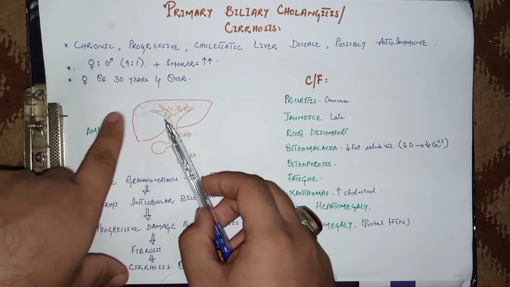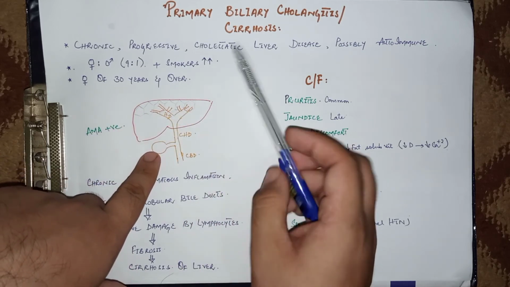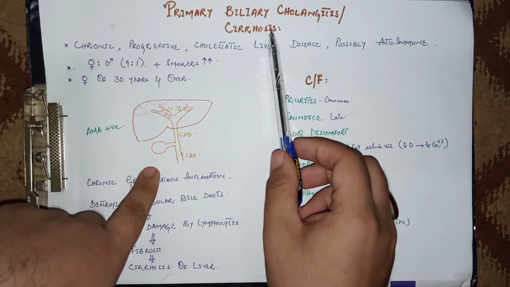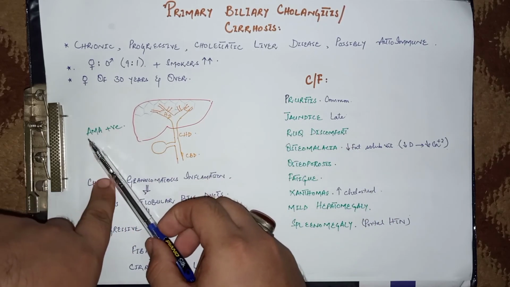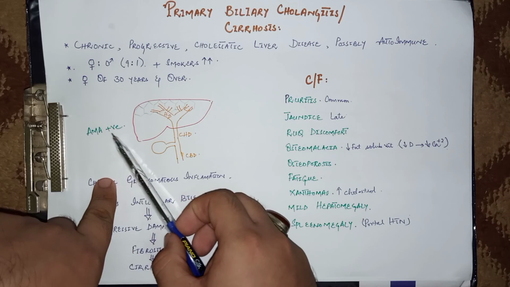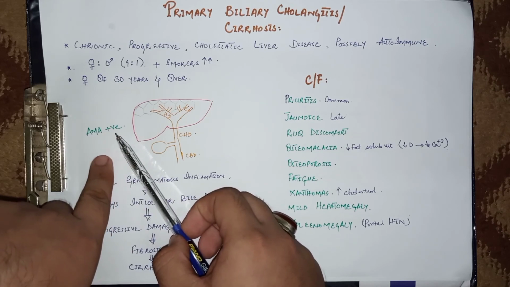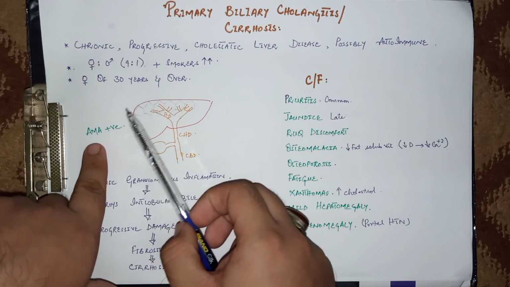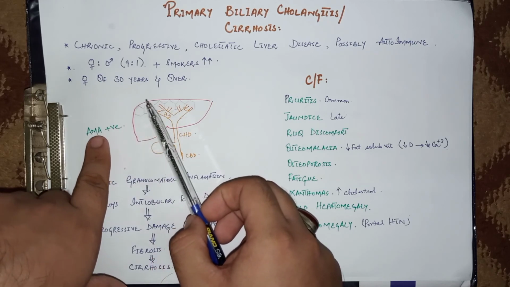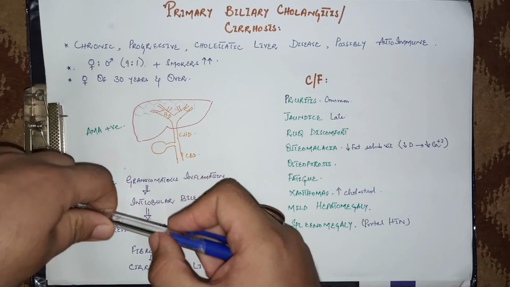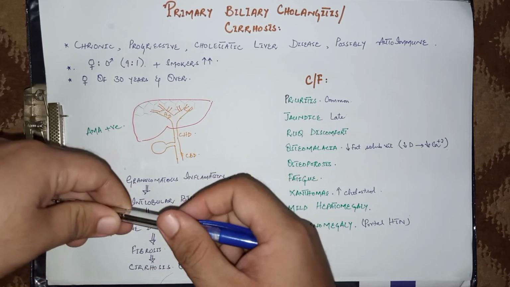The signs and symptoms of secondary biliary cirrhosis are almost the same as those of primary biliary cirrhosis, but the antibodies, that is anti-mitochondrial antibodies, are negative in secondary biliary cirrhosis, and serum IgM levels are also low, that is negative, in case of secondary biliary cholangitis or secondary biliary cirrhosis. So this was the whole about primary and secondary biliary cholangitis or cirrhosis.